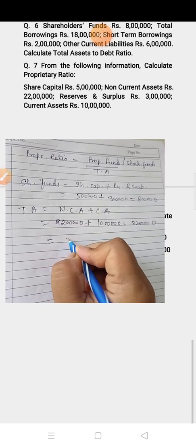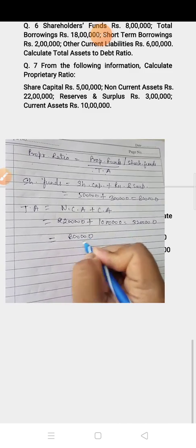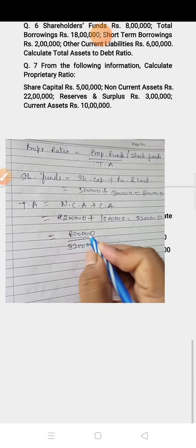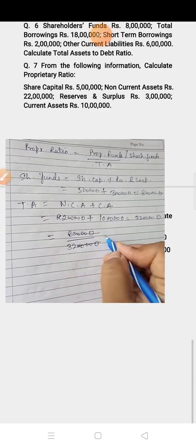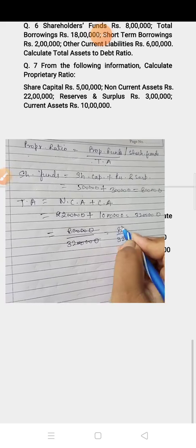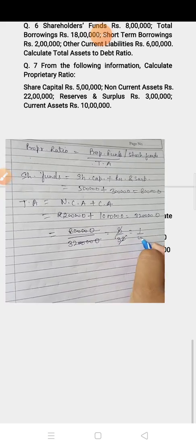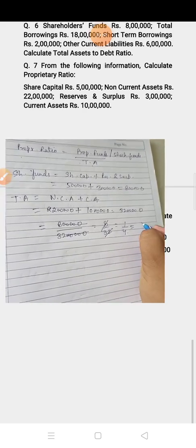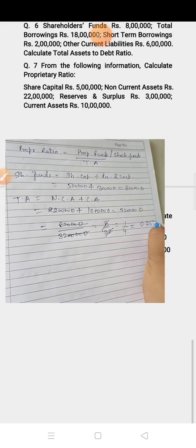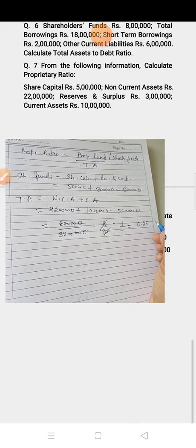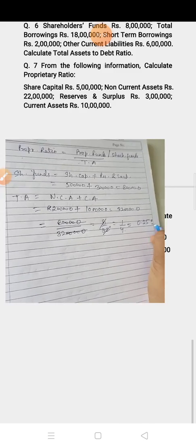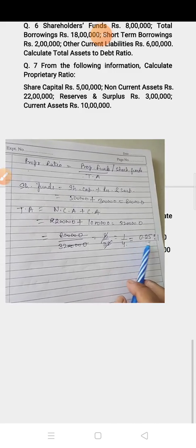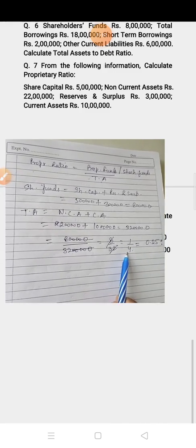So equity value is 8 lakh divided by total asset. Now this is in fraction. You can find it in decimal form. So 0.25 ratio 1. Proprietary ratio is 0.25 ratio 1, or you can write it down in fraction.